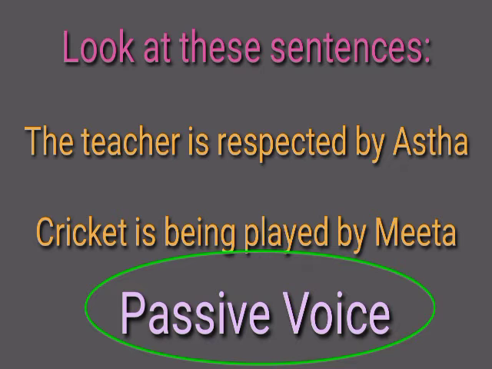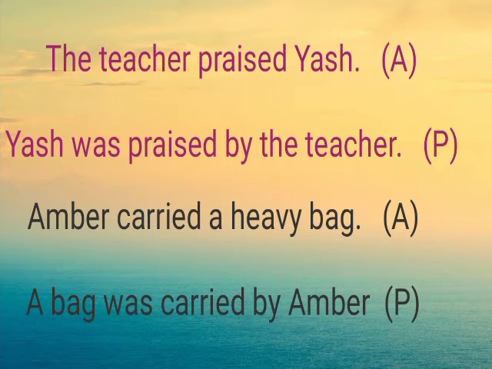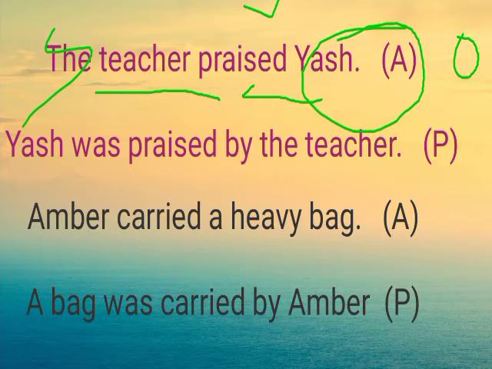Let us see what the subject is. In the first sentence, teacher is the subject here, and in the second sentence, cricket is the subject here, and Astha is the object, and Meetha is also an object. Let's see how we can convert active voice into passive voice. So first, the teacher praised Yash. There is no by, there is no helping verb. I told you in the beginning, in passive voice there is always a helping verb and also by, wherever by is necessary. The teacher is the subject here, praised is the verb, and Yash is the object here.